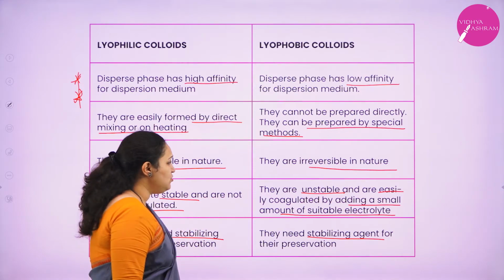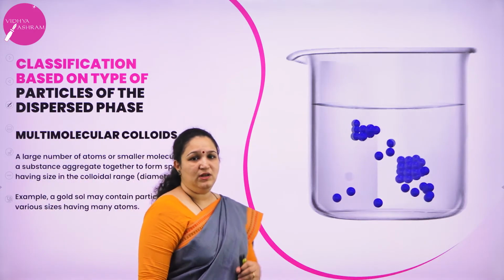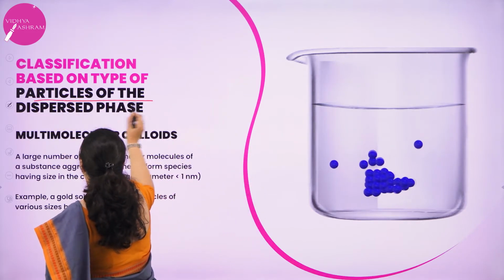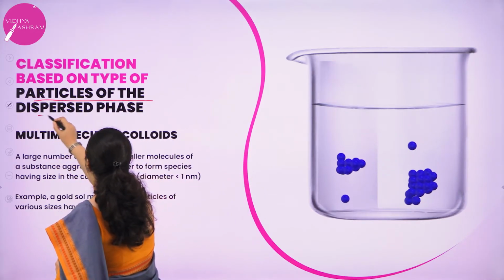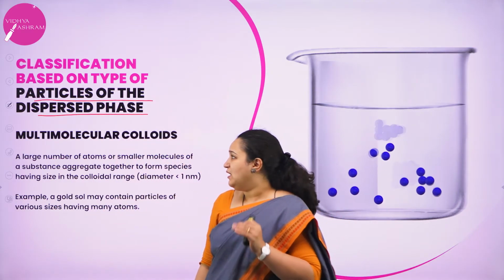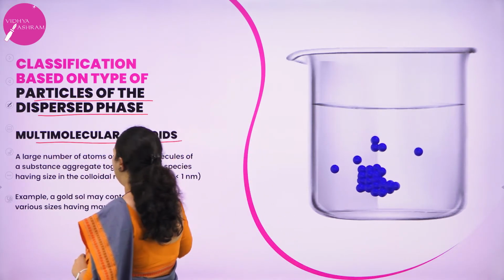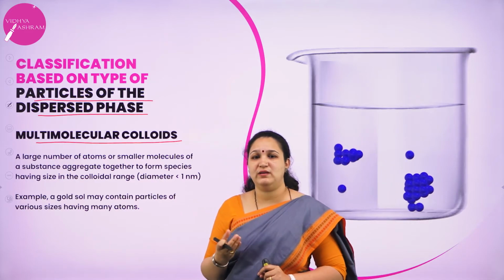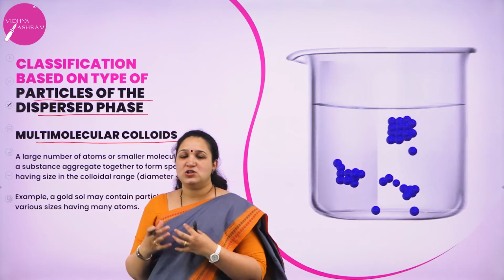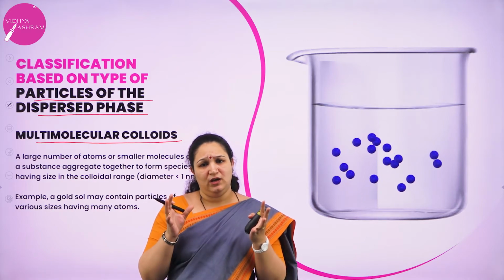Okay. So the next one is the third type of classification, based on the type of particle of the dispersed phase. The first one is multimolecular colloids. What do you mean by multimolecular? For example, in gold sol, many gold atoms will be present in the dispersion medium.